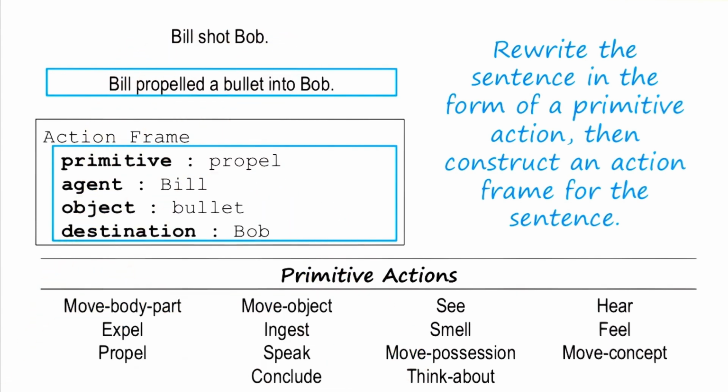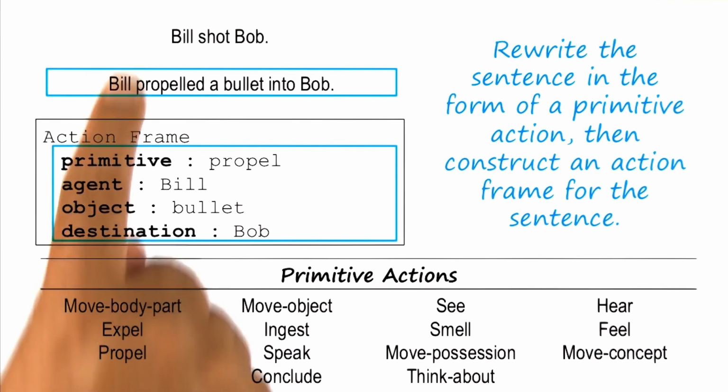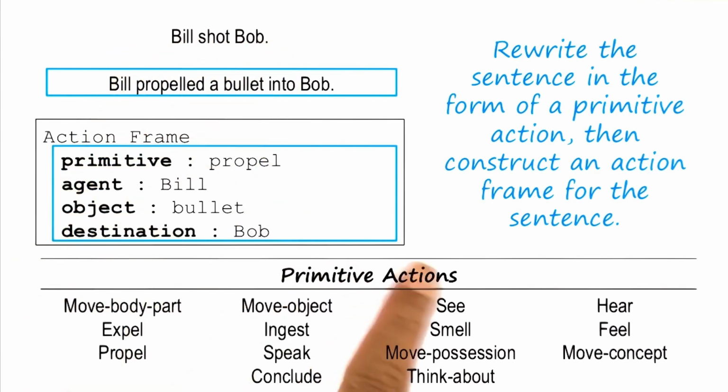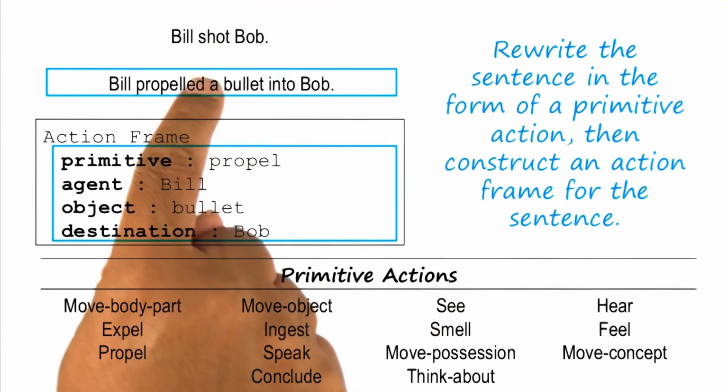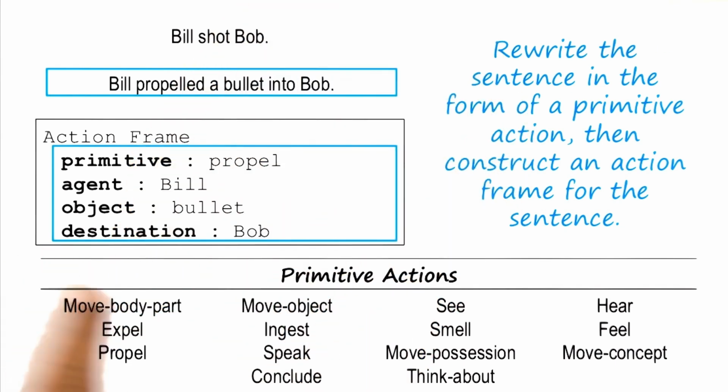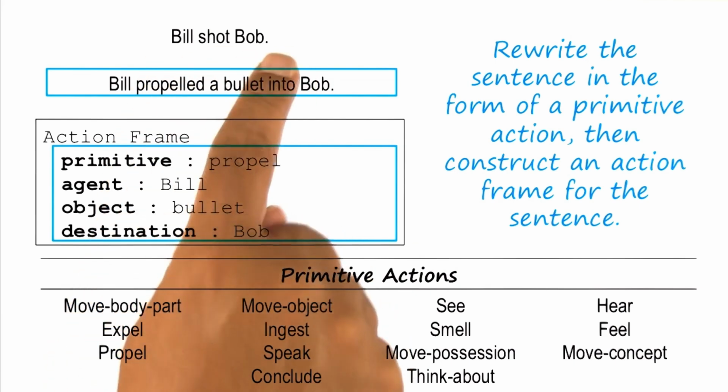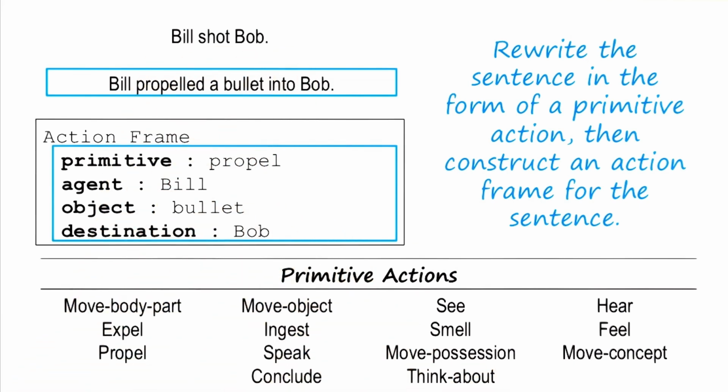There's one more thing to notice here. Like David says, I can have multiple interpretations of Bill shot Bob. This sentence doesn't help me resolve between those interpretations. Perhaps there is something coming before this sentence in the story or something coming after that will help me disambiguate. From this sentence itself, we can simply construct two particular interpretations.